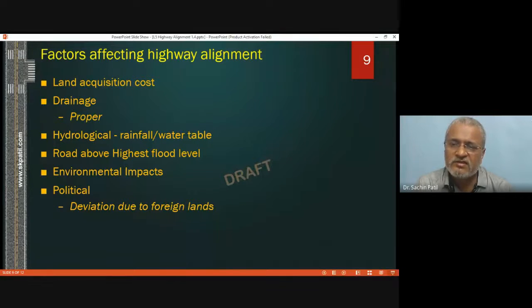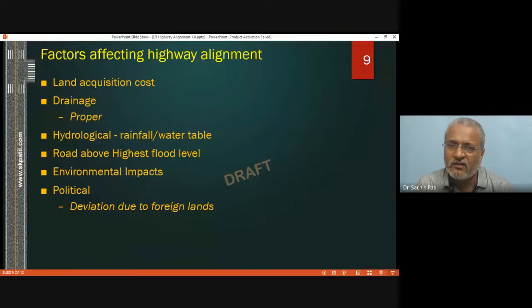Then drainage should be properly available in such an alignment. We will be thinking about hydrological parameters like rainfall and water table. When we are thinking about highway selection from, say, Pune to Bombay, we will be going through many cities in between.